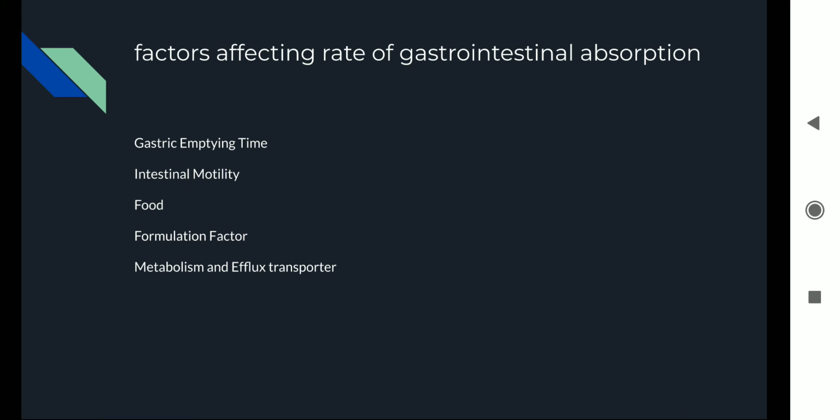So the skin is the very first defense mechanism against any pathogens and harmful chemicals in our body. So let's see how skin absorption occurs.